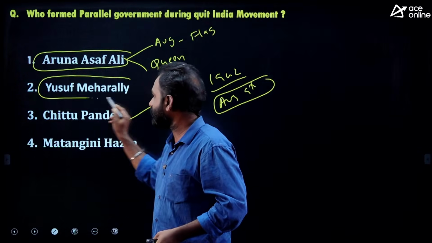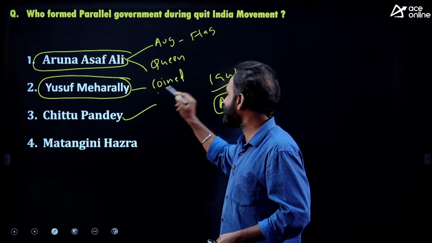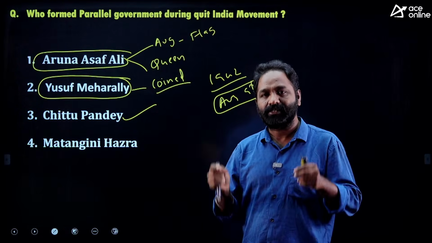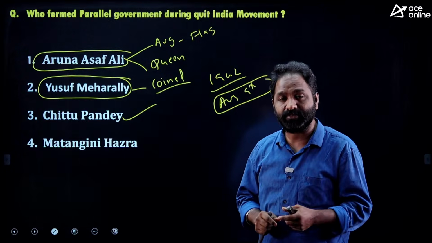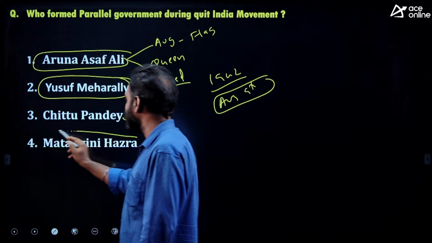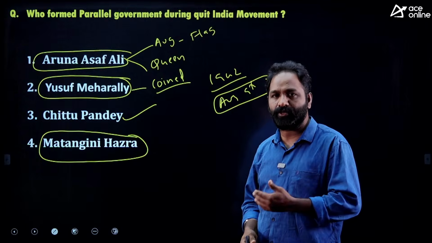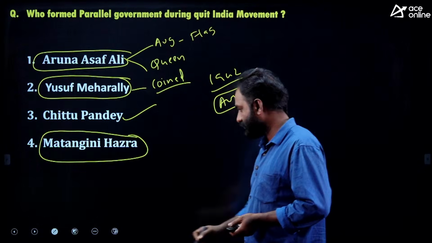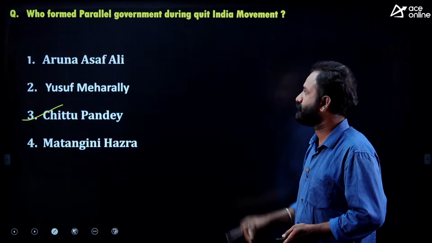Next, Yusuf Meherally. He is the one who initially coined the term Bharat Chodo or Quit India. That is important. Next one, Matangini Hazra. She is the one who led the revolt during the Quit India movement, and she was shot dead. Okay. Then what is the answer? Chittu Pandey is the answer.